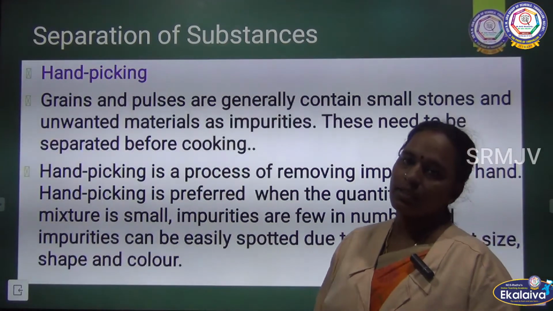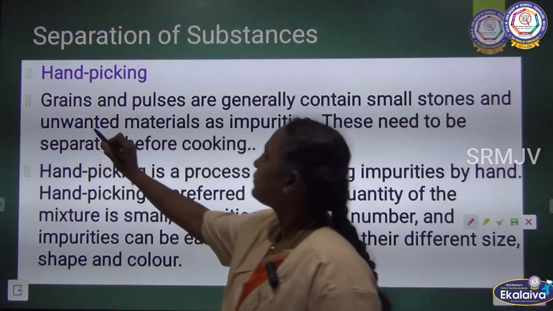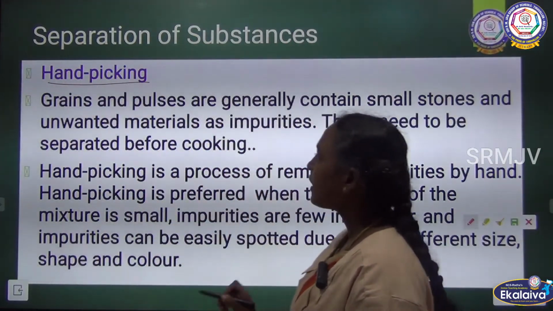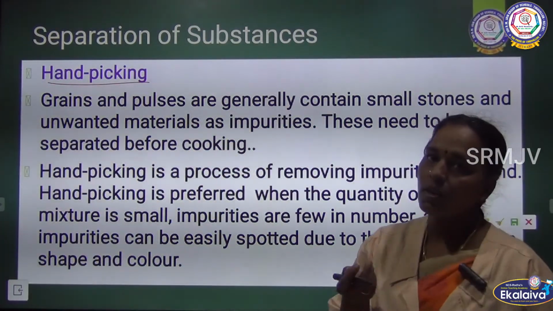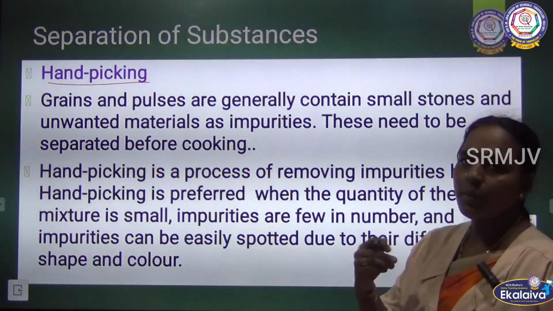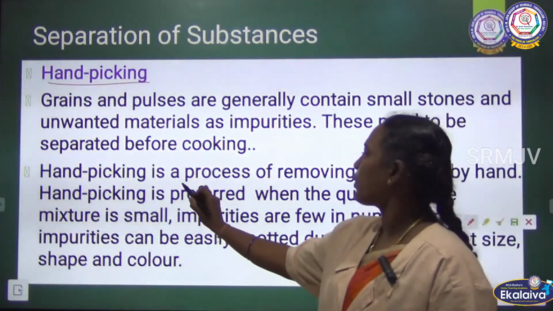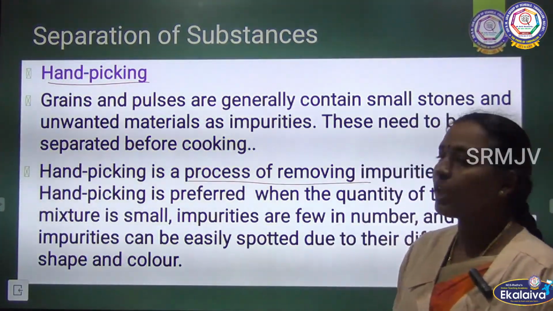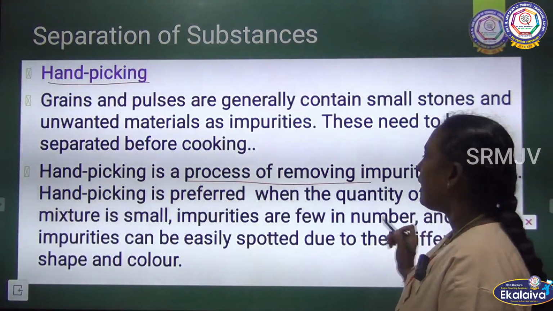Hand picking, the next topic we are going to see. Grains and pulses generally contain some small stones or small sticks. So we have to remove them from the grain, and hand picking is the process of removing small impurities by hand.